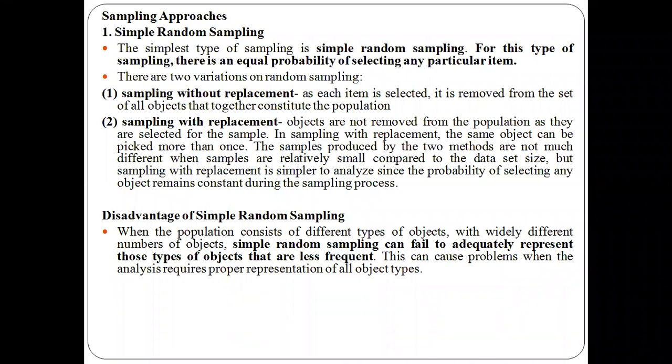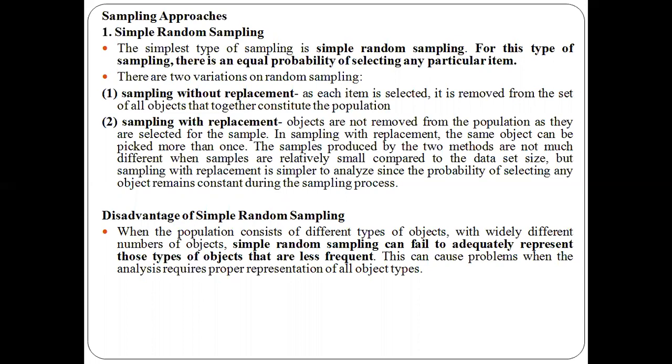In simple random sampling, we choose any object to form the sample. Each and every object has an equal probability of selection. You can choose any object. It is not necessary that you choose the first object, second object, or nth object. Every object has its own probability of selection. In this, we have two different kinds of sampling: one is sampling without replacement, and the second is sampling with replacement.